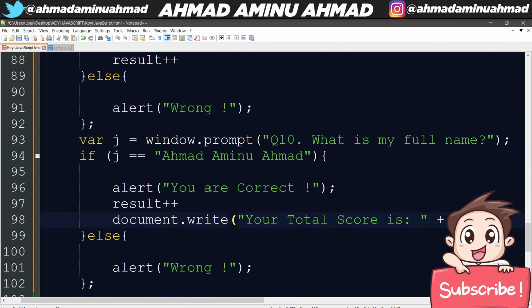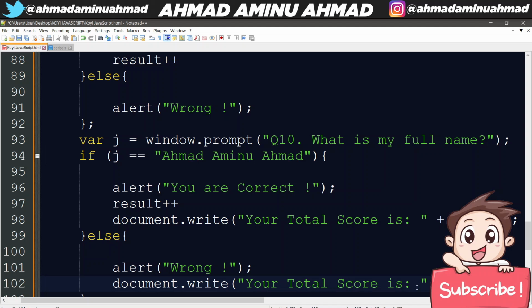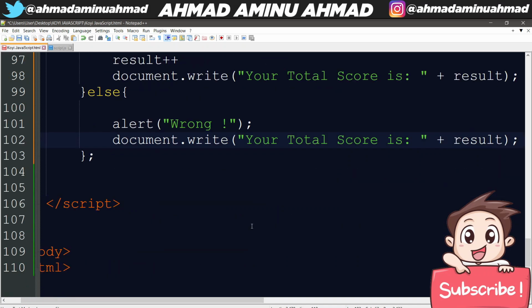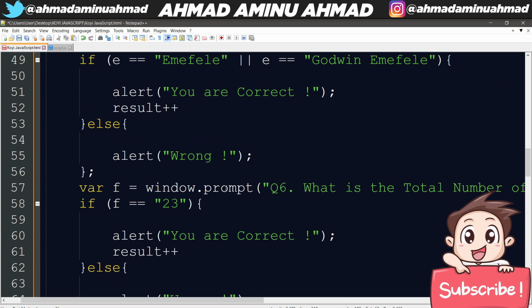So we are calling the variable result. We are calling it here. We want the result to be here. So that's number 1. And also, we want this document.write to appear after the alert wrong, to give us "your total score is this." So that's what we want. It will display the result after you finish answering the 10 questions in total. So that's the total quiz that we just created.